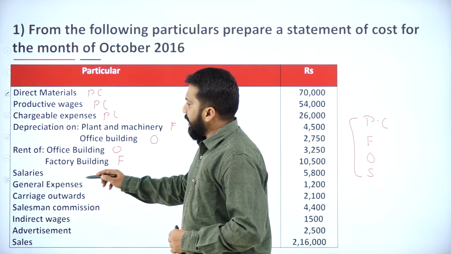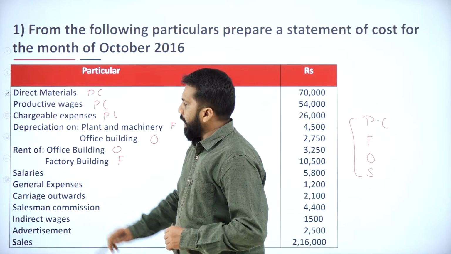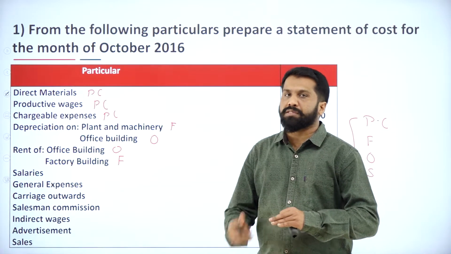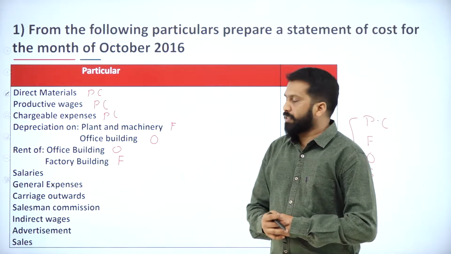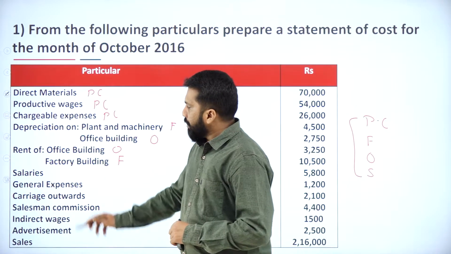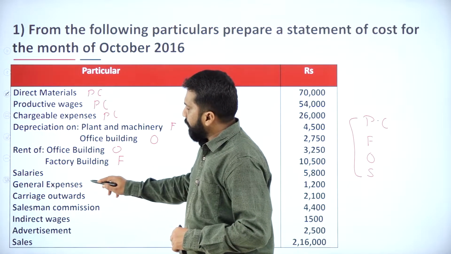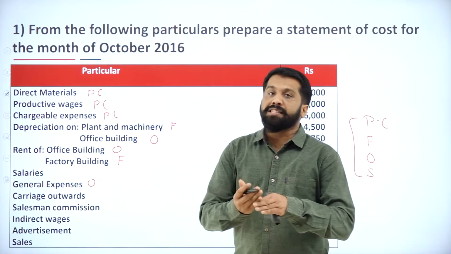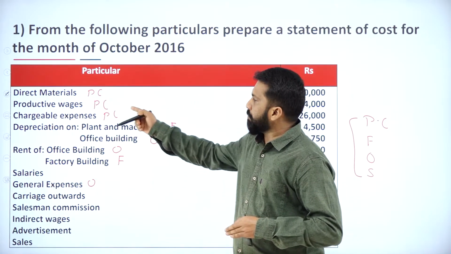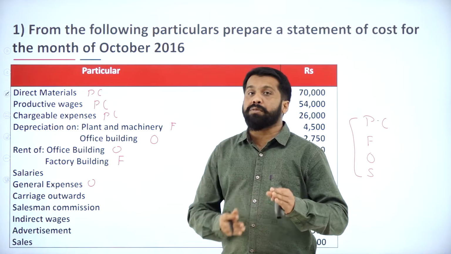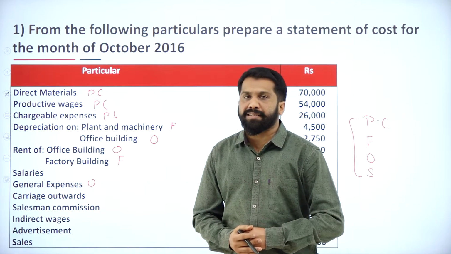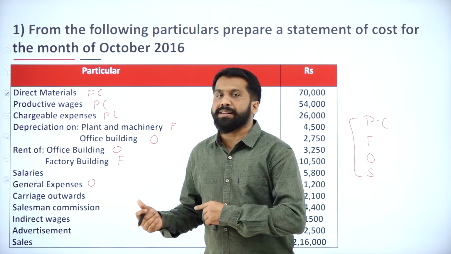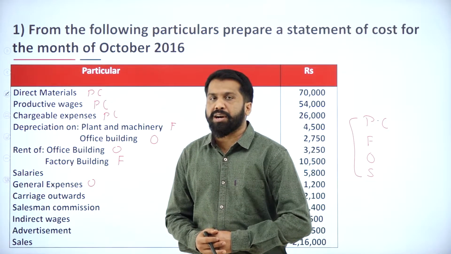Next, salaries. Have they mentioned anything about salary of factory or salary of office? We'll see if there is any working or adjustment. Then general expenses always come under office. Carriage outward. If it is carriage inward, it will come under prime cost. Carriage outward will go where? Selling and distribution. In the previous session, I explained everything: what is carriage inward and what is carriage outward.